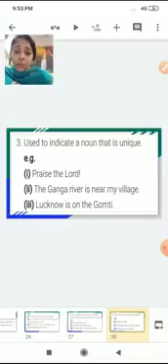It is also used to indicate a noun that is unique. Now, when is it used? When it is used to indicate a noun that is unique, like the sun, the moon, the Arabian Sea. So we can say that there is no need to set a context before, as these are already one and only, and hence they are very specific. Praise the Lord. The Ganga river is near my village. Lucknow is on the Gomti. So here we are using the definite article the for a noun that is unique.